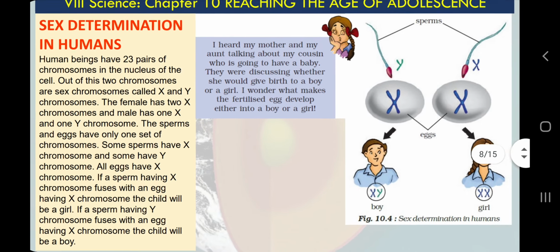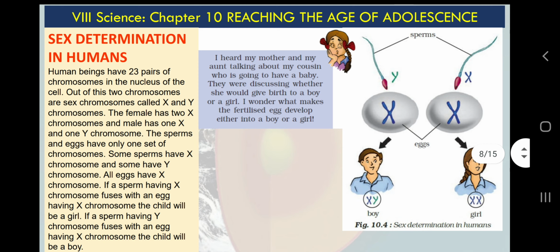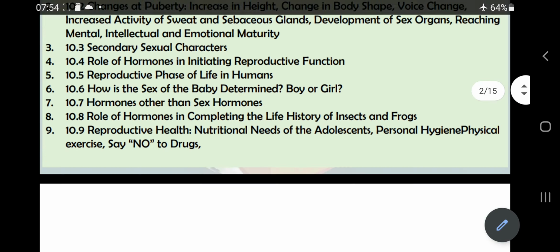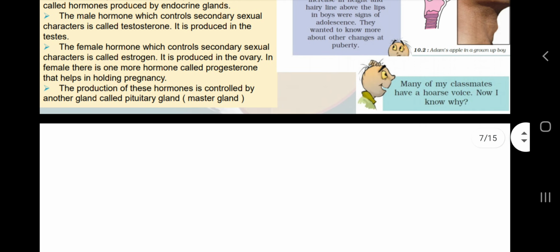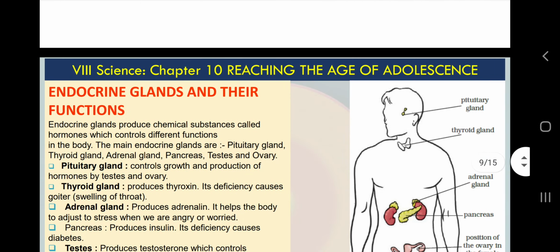Next thing, sex determination. There are so many topics in this chapter. You can see the list of topics in the beginning slide. If you see my previous videos, there will be 2 or 3 or 4 topics. So here there are 9 or 10 topics. So many topics, but interesting and easy to understand.